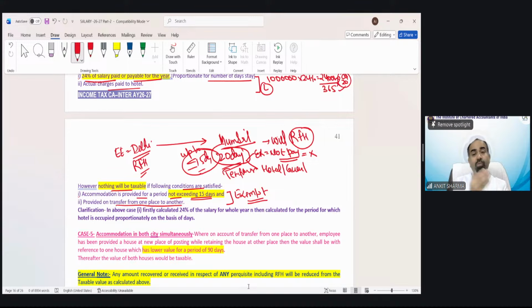And that is also more than 15 days, then the hotel perquisite is there. If it is just a travel or a tour for 20 days, hotel accommodation would not be taxable like that. It should be for the purpose of shifting of job. So these two conditions are very important. If the hotel stay is not more than 15 days, and that is for transfer from one place to another for the job, then the exemption would be there.